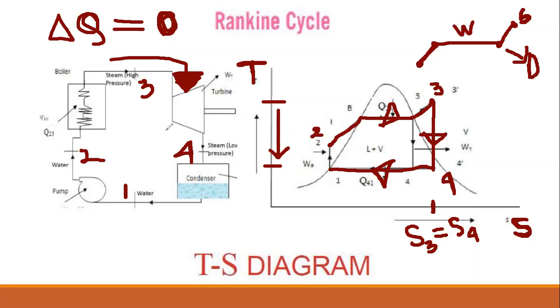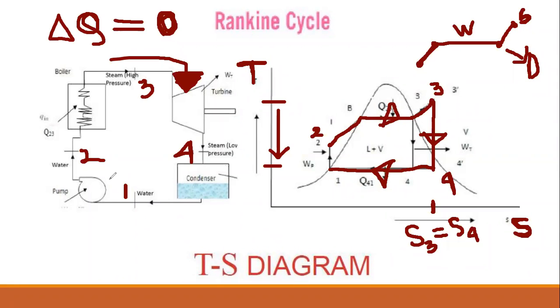And finally, in the pump, the superheater is in between pump and boiler. So when the water goes from pump to boiler, it takes some amount of heat energy.